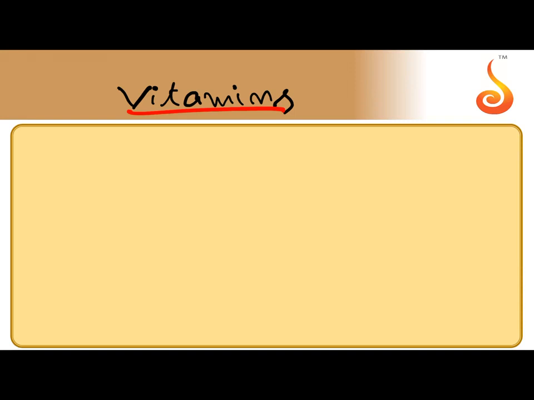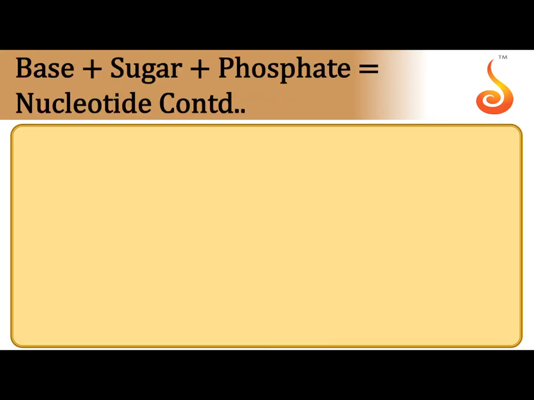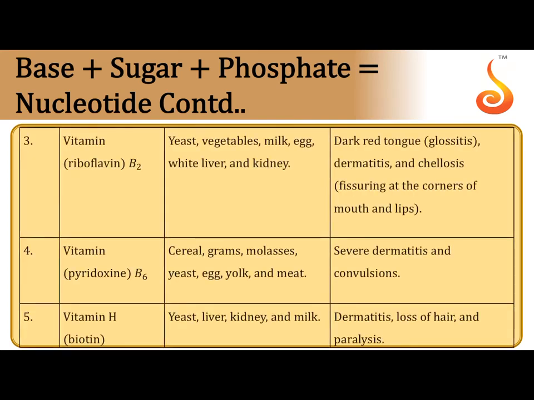So next topic, vitamins. Vitamins are important dietary products which are used for the normal growth of the body. The disease caused due to deficiency of vitamin is cured only by giving sufficient amount of vitamin. So just you go through the tabular form, each one: source and deficiency diseases. Source no need to concentrate, but deficiency disease is important, and if it is possible, chemical name of each vitamin. So vitamins are two types based on the solubility.